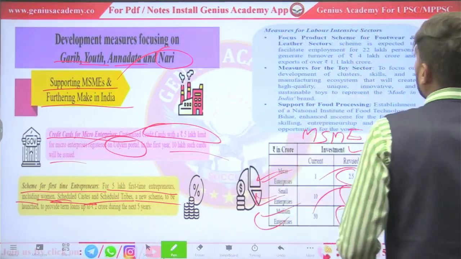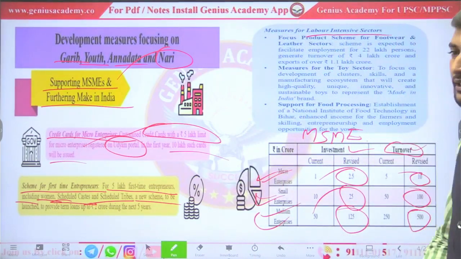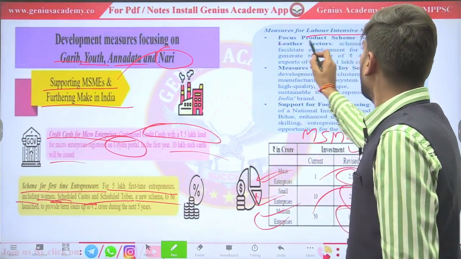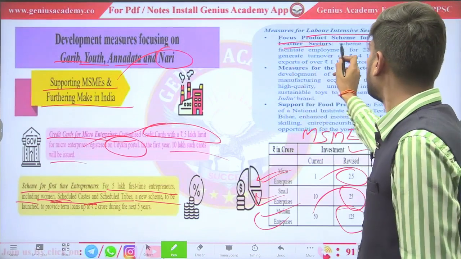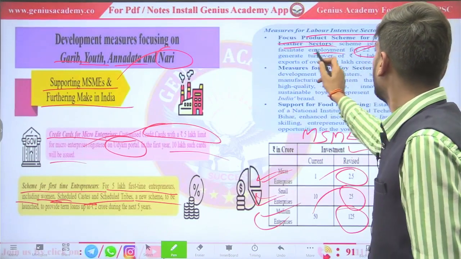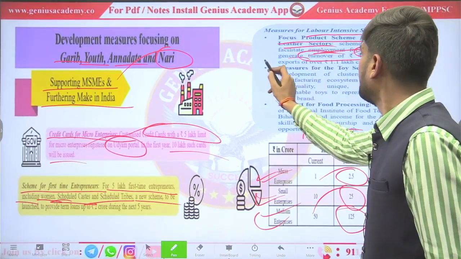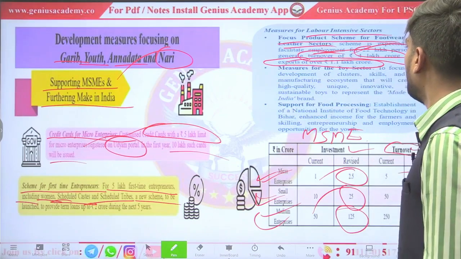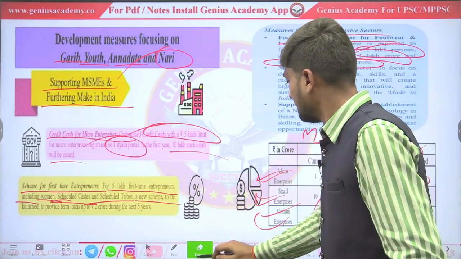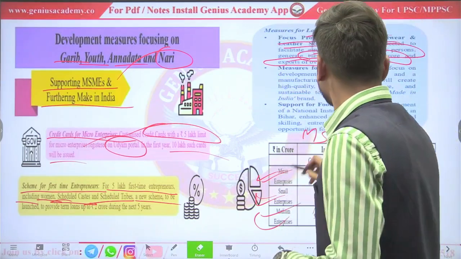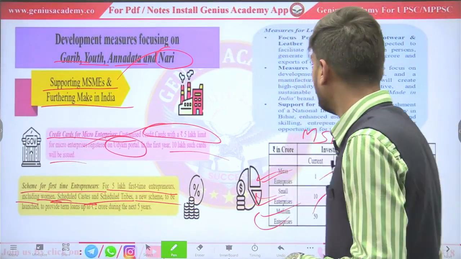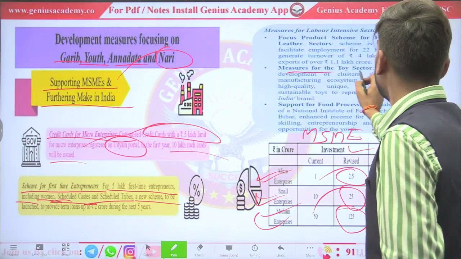So let's see some of the labor intensive sectors, what government is bringing for them. Government brought a focus product scheme for the footwear and leather sector, in which government provides employment to 22 lakh people, whose turnover is around 1 lakh crore, and which will help to boost export up to 1.1 lakh crore. So these are the labor intensive sectors. Through this our employment will increase.